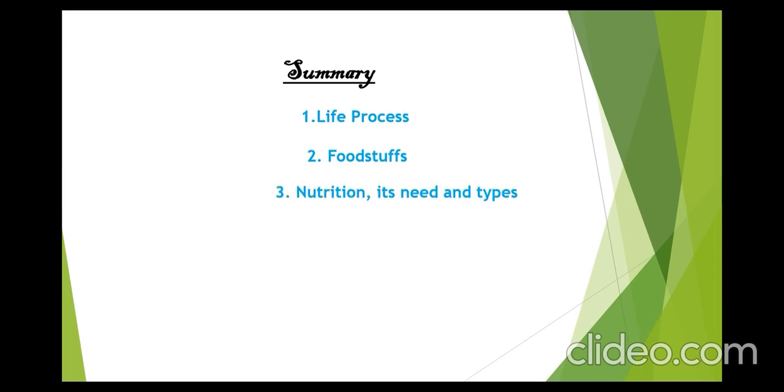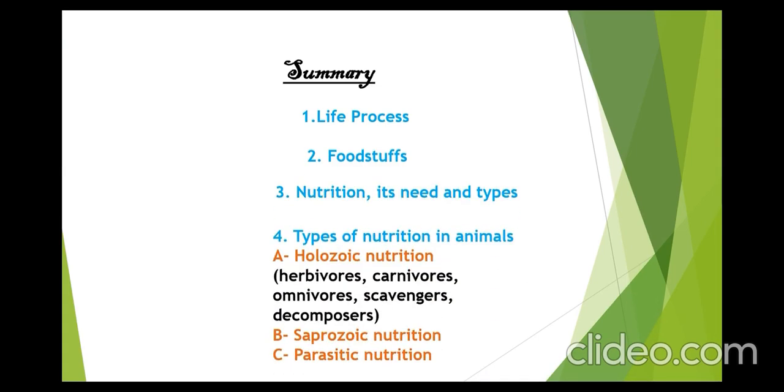Okay, so let us just summarize what we have done today. First, we have done life processes. Second, foodstuffs. Third, nutrition, its need and types. Then we have done types of nutrition in animals. In that we have done holozoic. In holozoic nutrition we have herbivores, carnivores, omnivores, scavengers, decomposers. Then second one is saprozoic nutrition, and third one is parasitic nutrition.